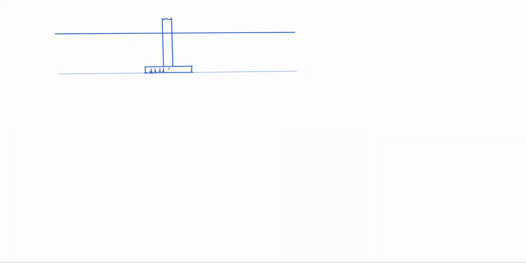Here this is qu. The soil weight is completely represented by gamma Df as a surcharge, let us call it small q. So qu contains gamma Df as well as the external load.